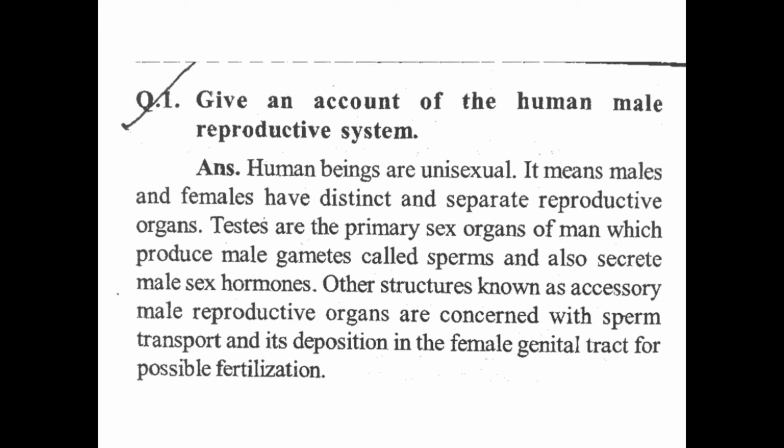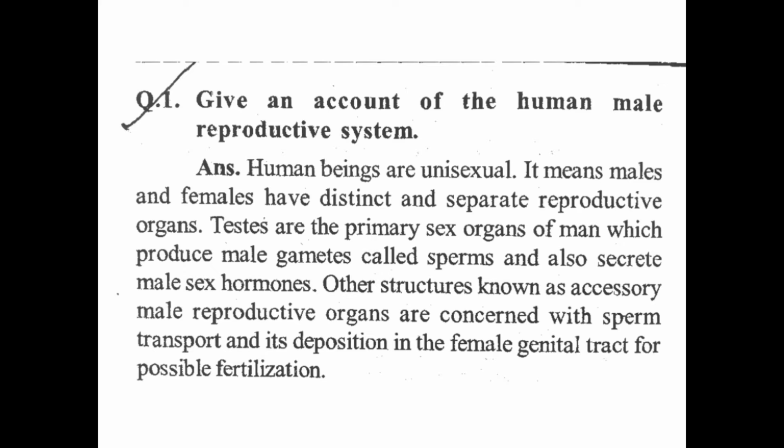Other structures, known as accessory male reproductive organs, are concerned with sperm transport and its deposition in the female genital tract for possible fertilization. What is the meaning?